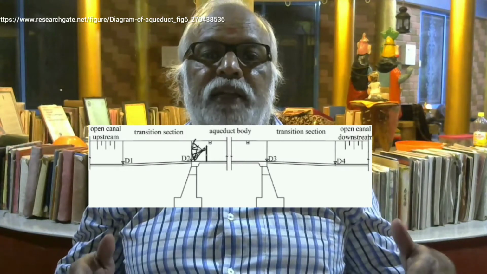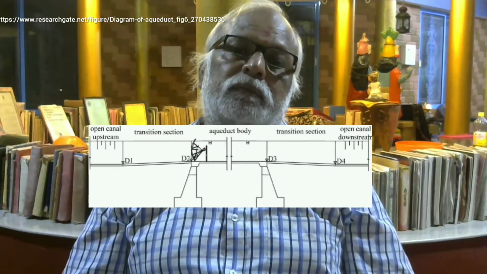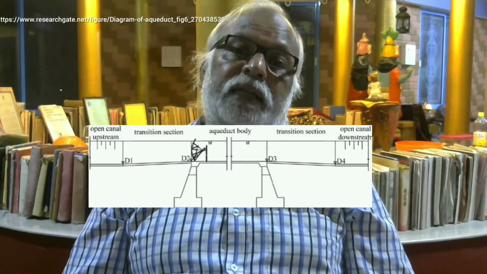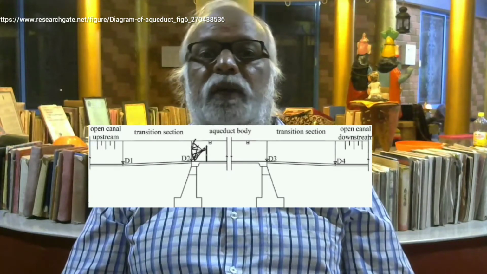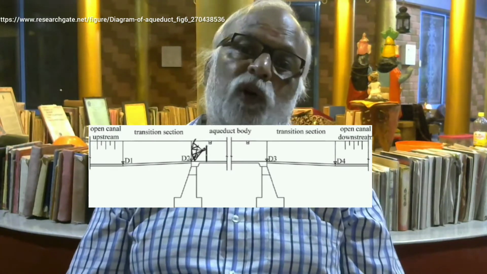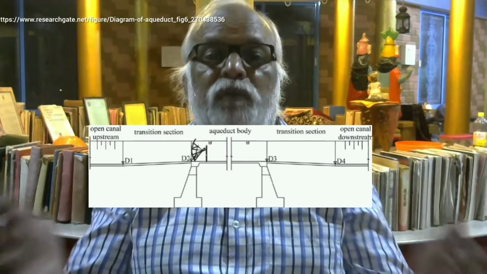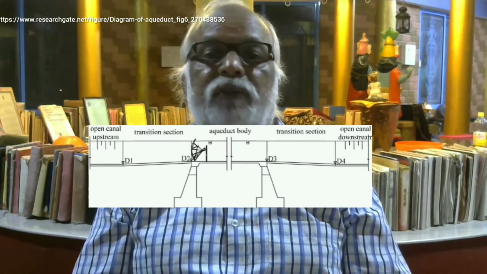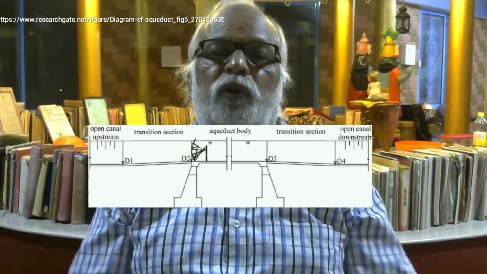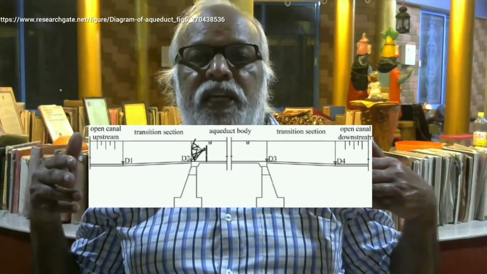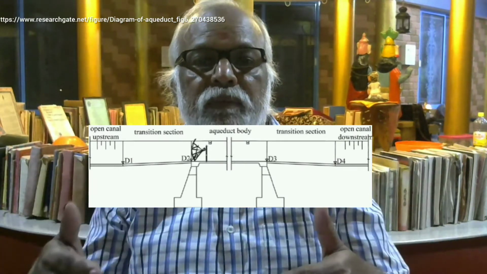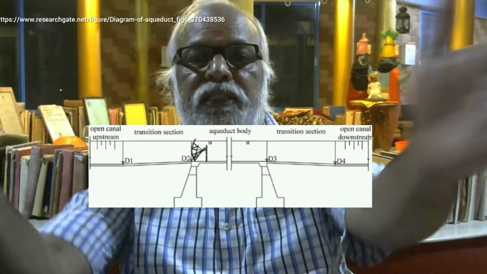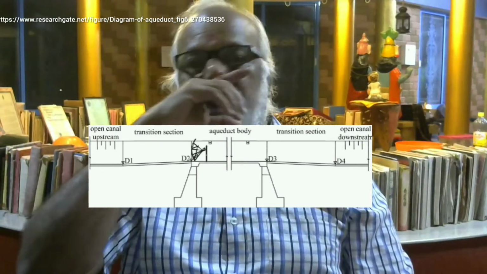That cannot be done all of a sudden, because sudden contraction or sudden enlargement will affect the flow by formation of eddies and excessive pressure on the side walls, that will affect the structure. So you will have a smooth transition at the upstream and a smooth transition at the downstream.